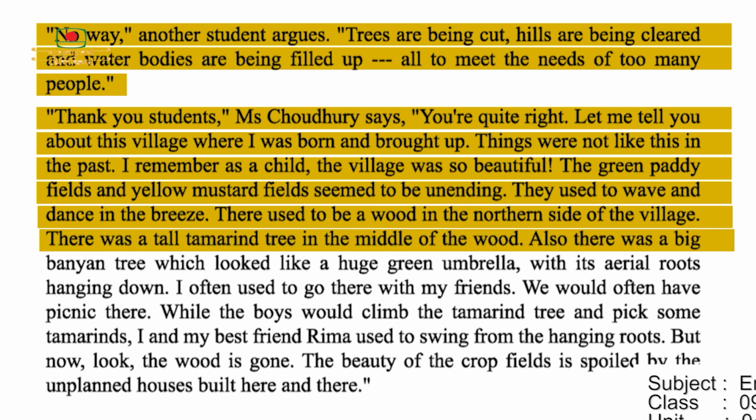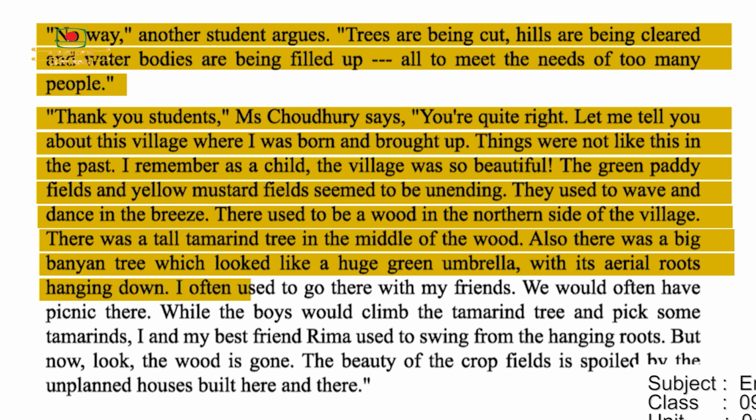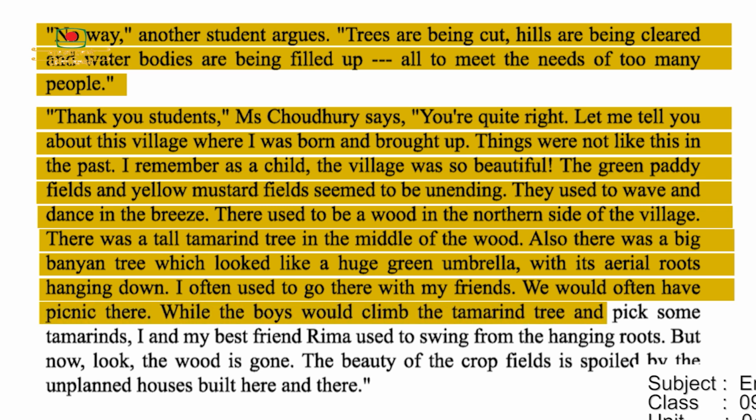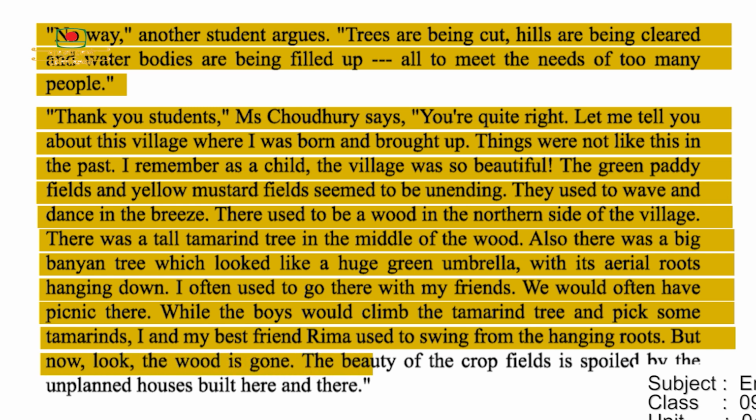Also, there was a big banyan tree which looked like a huge green umbrella with its aerial roots hanging down. I often used to go there with my friends. We would often have picnics there. While the boys would climb the tamarind tree and pick some tamarinds, I and my best friend Rima used to swing from the hanging roots. But now look, the wood is gone. The beauty of the crop fields is spoiled by the unplanned houses built here and there.